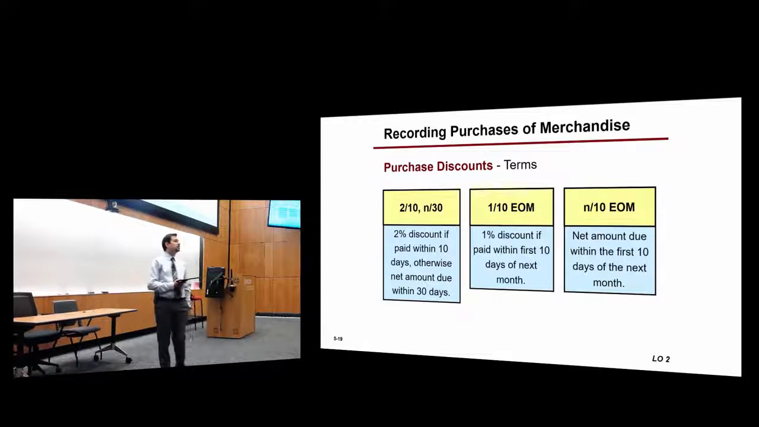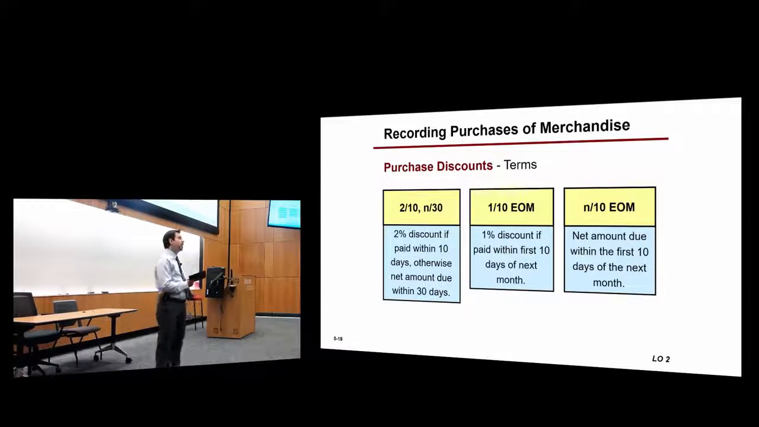And then you have net 10. N10 means that you have to pay them within 10 days. N10 EOM means within the first 10 days of the end of month. Sometimes it just says N30. That means there is no discount. And the last one here, you have no discount.